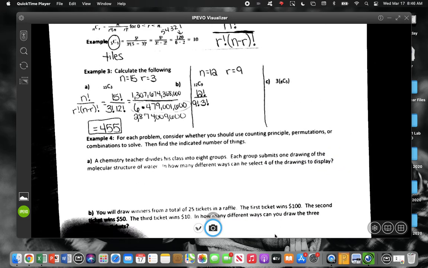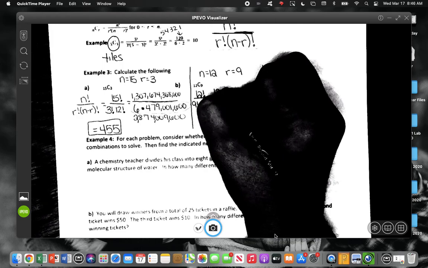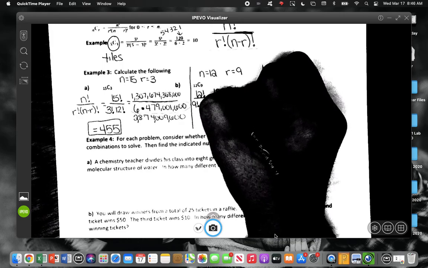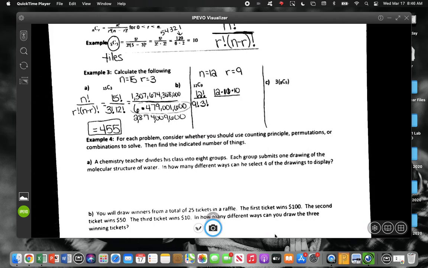Now, I do want to show you an alternative. I get it, those are big numbers. On this one, do you agree that if I expand 12 factorial out, 12 times 11 times 10, that's all that would be left on top?